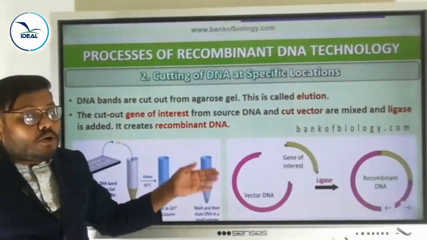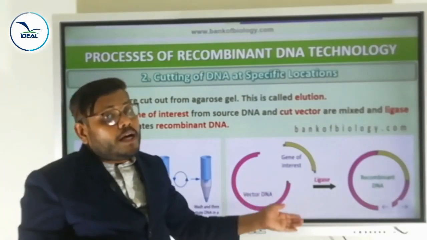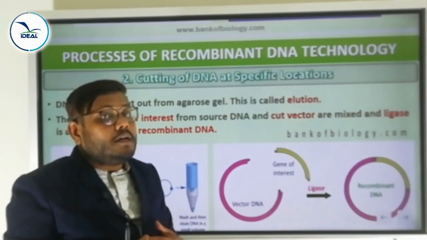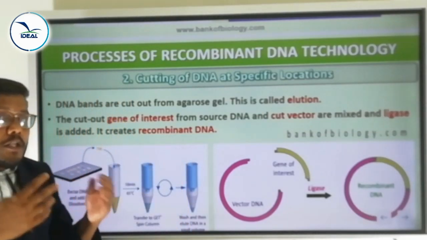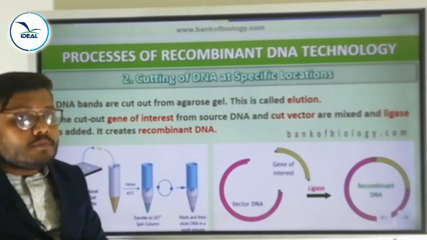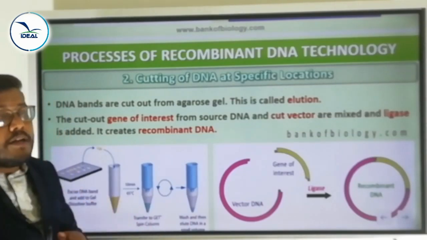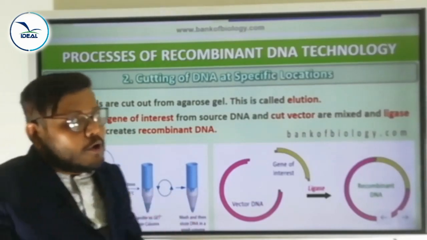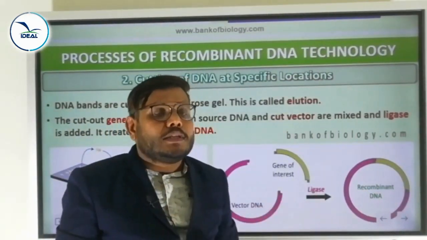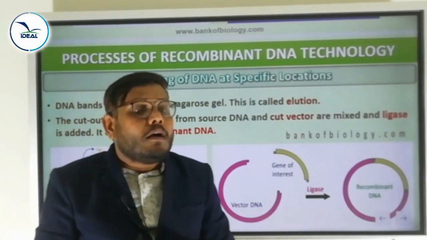After that, to visualize the DNA molecule, we apply ethidium bromide followed by exposure to UV light. So we will get orange bright colored DNA molecules. That orange bright colored DNA molecule is separated out from the gel piece. That is called elution. That is the purified DNA. That purified DNA is used to construct the recombinant DNA by joining it with a cloning vector. For joining, which enzyme are we using? DNA ligase. Understood? Next we are discussing the cloning vector.